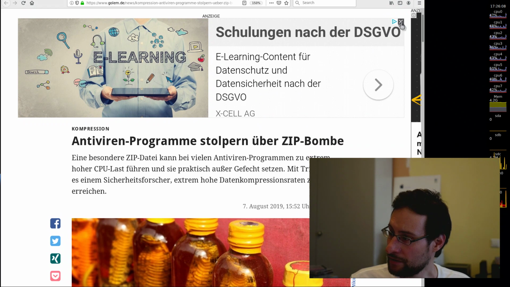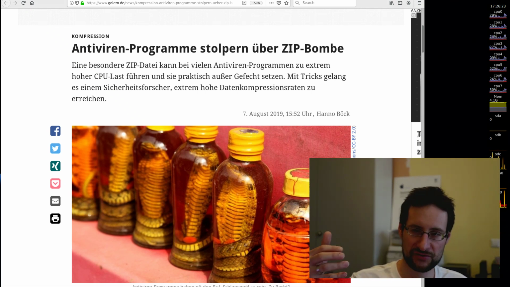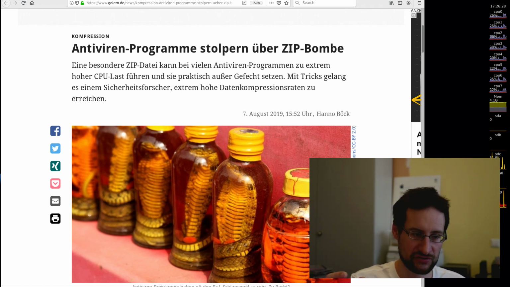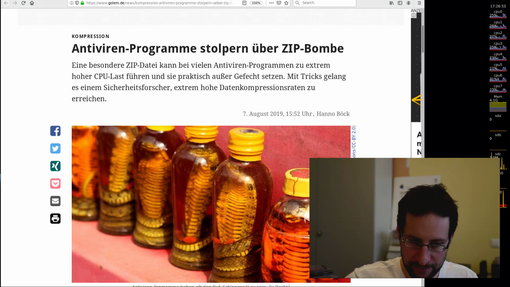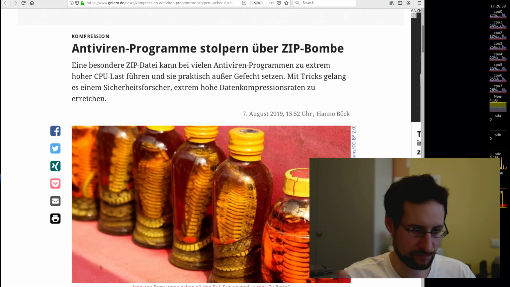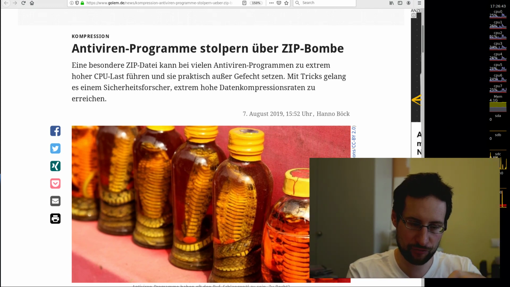In more no-shit-Sherlock news, German, which I translate here: compression antivirus programs have problems with zip bombs. Zip bombs are of course specially constructed zips that expand to terabytes or petabytes of storage, mostly with zeros, just some zeros multiplied many times, zipped and zipped and zipped again, with just some zero repeated billions of times, and multiplying this. And also the new ones are overlaid, so initially this was just some run-length encoded billions of zeros and zero.